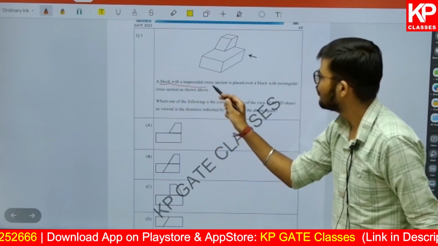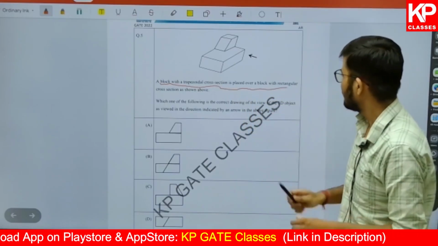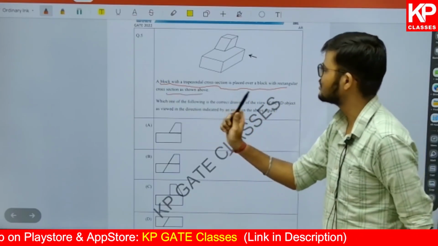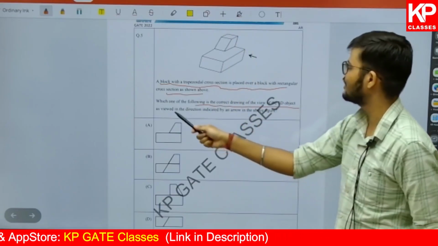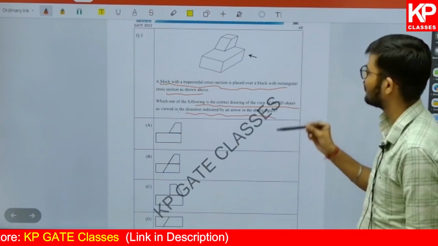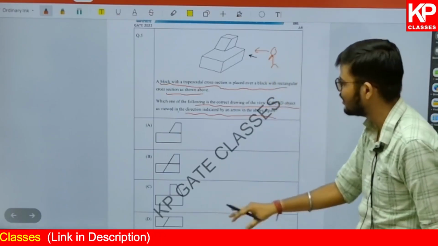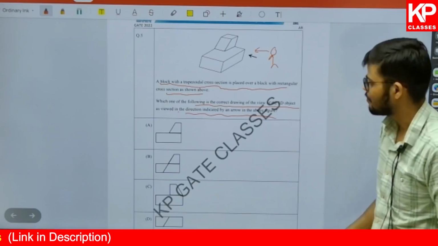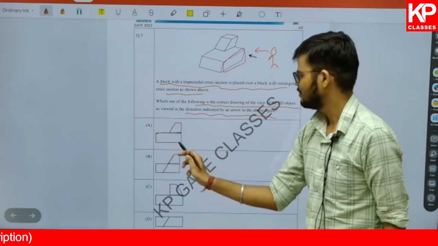A block with a trapezoidal cross section is placed over a block with a rectangular cross section as shown above. Which one of the following is the correct drawing of the view of the 3D object as viewed in the direction indicated by the arrow? If you look at this figure from this side and draw it, what will the drawing be? This box from this side will look like a rectangle.